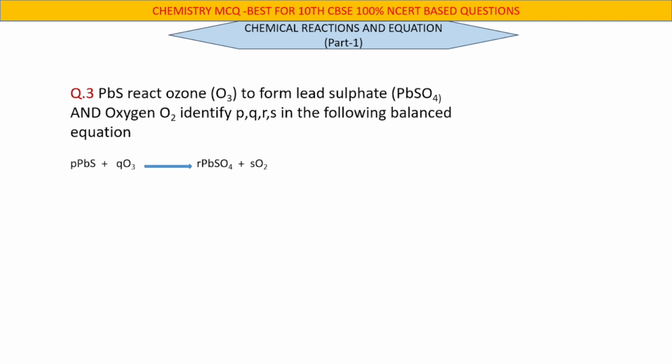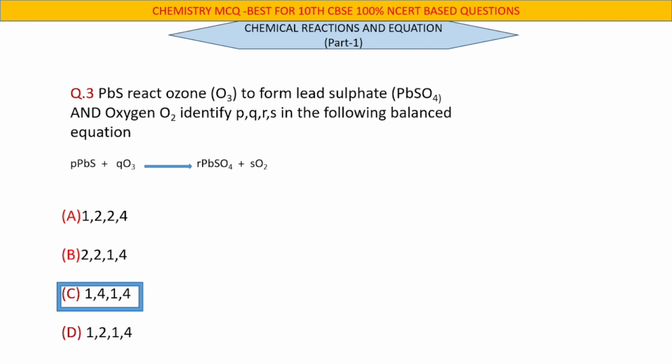Question number 3. PbS reacts with ozone to form lead sulfate and oxygen. Identify P, Q, R, S in the following balanced equation. Right answer C. 1, 4, 1, 4.